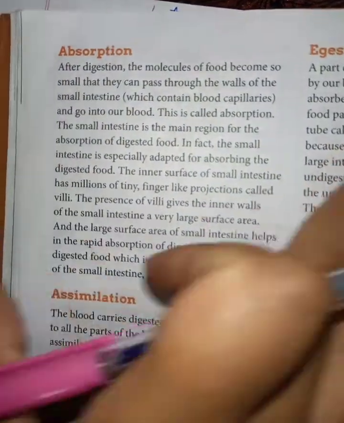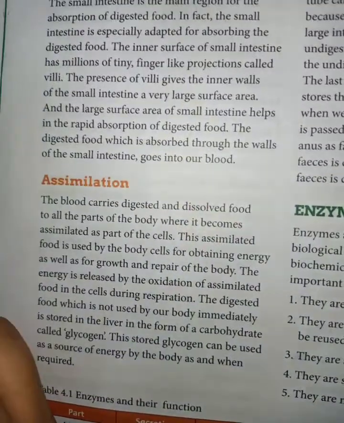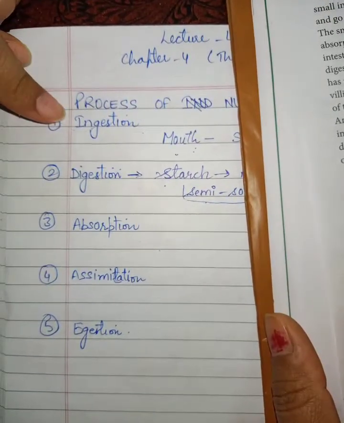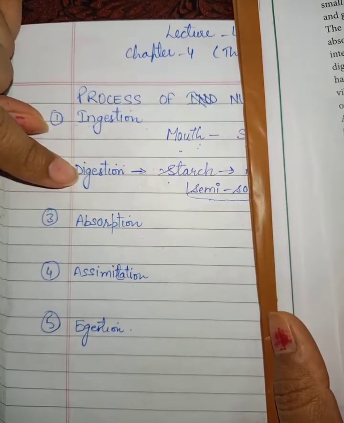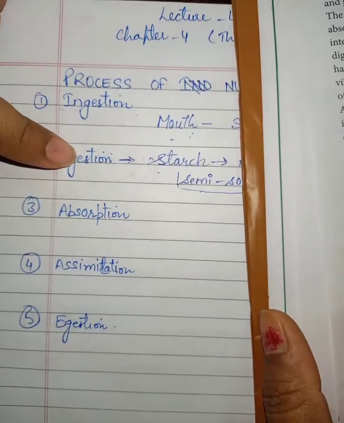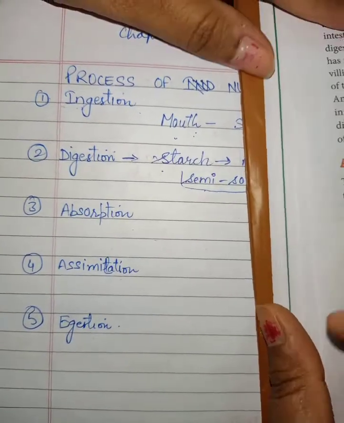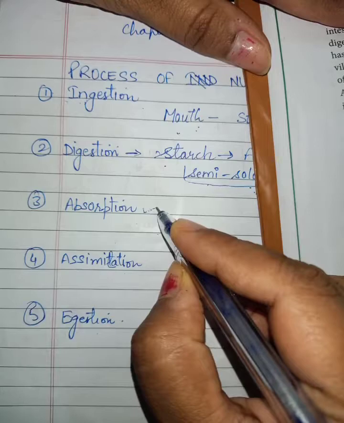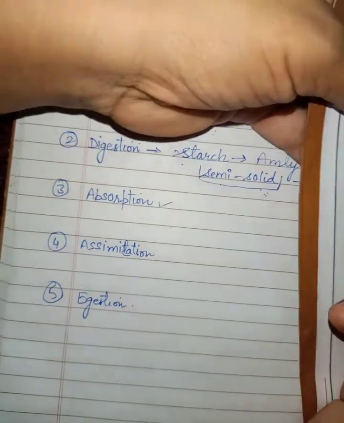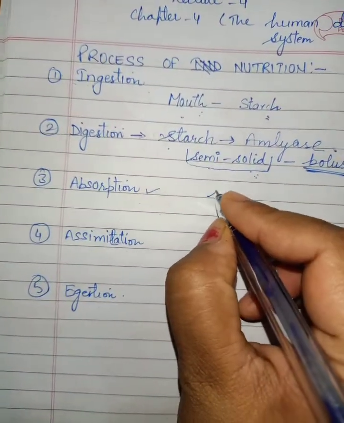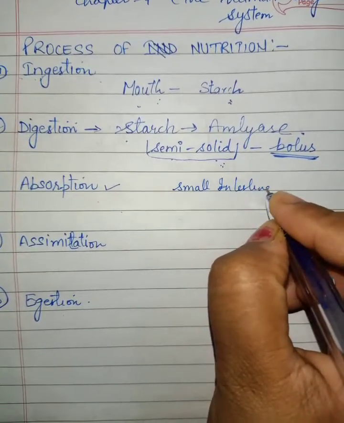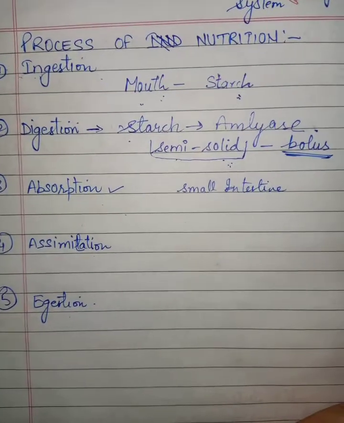Now the third main process, digestion, is over. Digestion occurs in all the parts after ingestion, which means taking the food in. Digestion occurs in the stomach, through the liver, gallbladder, pancreas and small intestine. Now one main process that occurs inside the small intestine is absorption, a very, very important process. All the food is digested up to the small intestine. The large intestine is not involved in digestion.